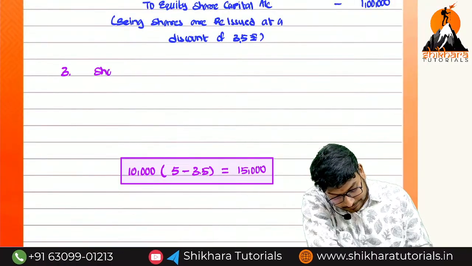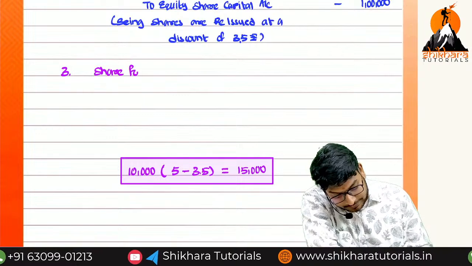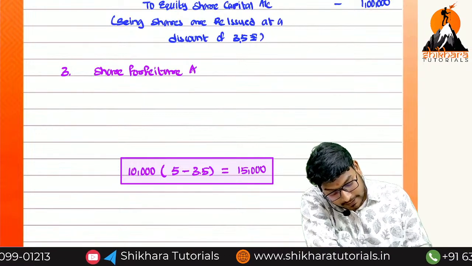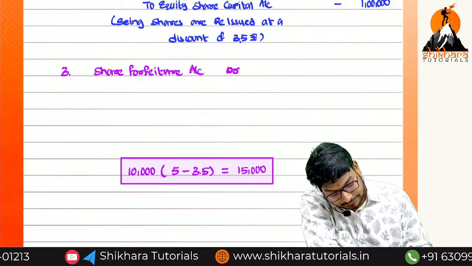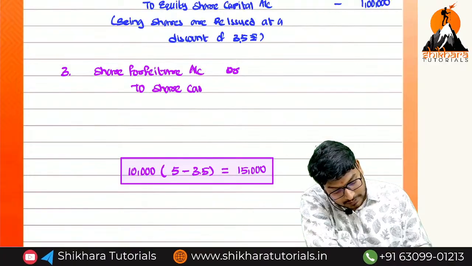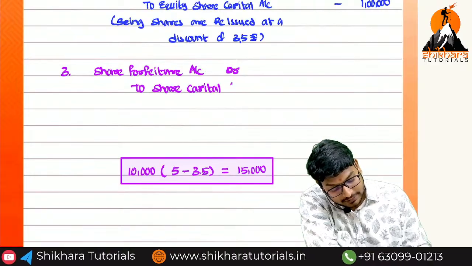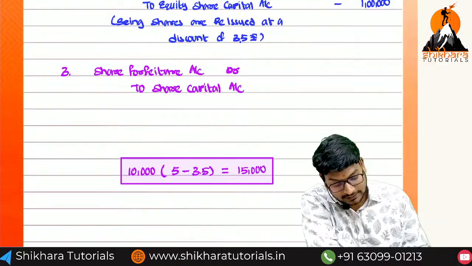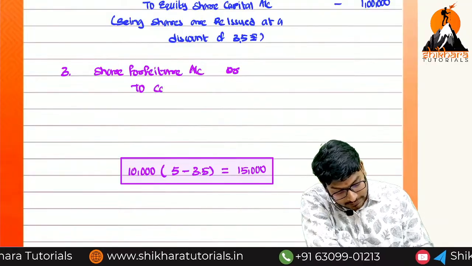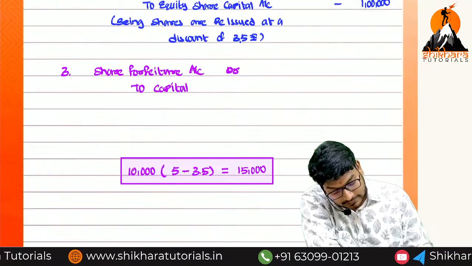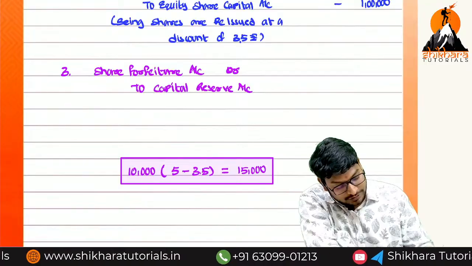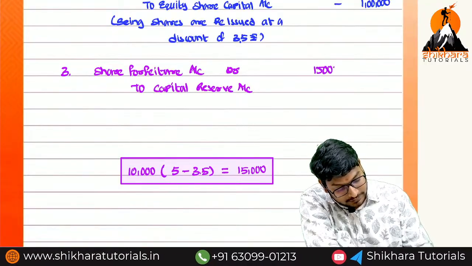Share forfeiture account debited to capital reserve account. Sorry guys, capital reserve account. How much? 15,000.